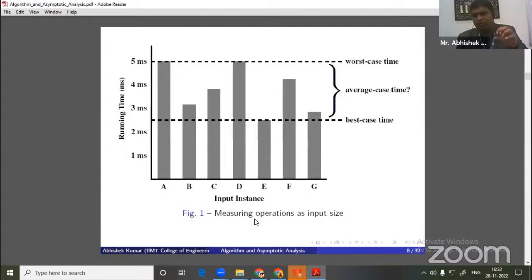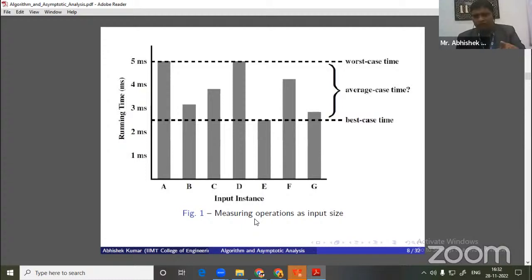For some inputs, our running time is smaller. For some cases, it lies between the best and the worst. So what is the basic idea here? If you see this graph, in the case of input set A and input set D, it is taking the maximum amount of time. That means it is called our worst case. And when we go to asymptotic analysis, it will be denoted by big O notation.